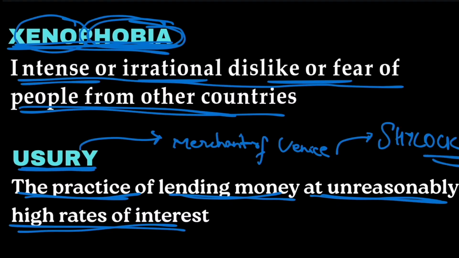So, this character Shylock is a usurer. Usury means he lends money at unreasonably high rates. Those persons are called usurers.